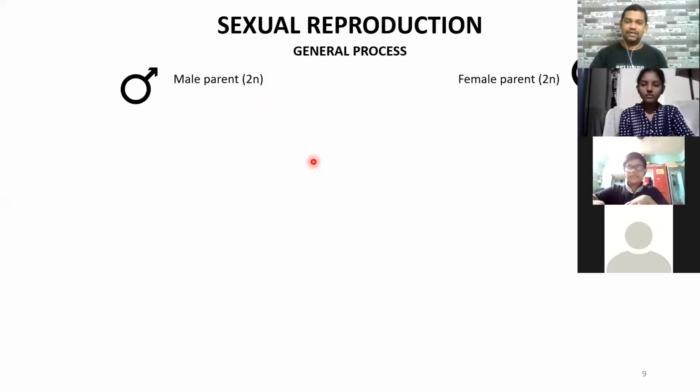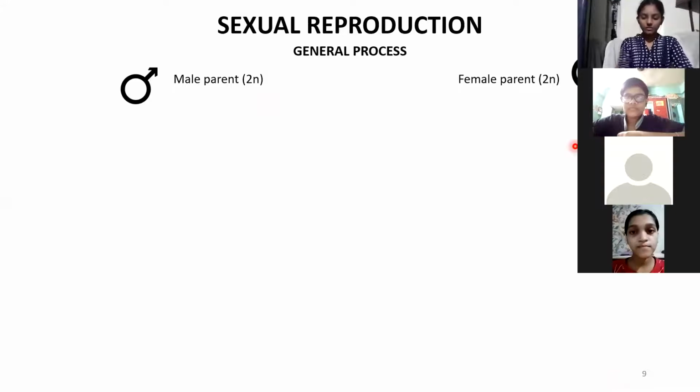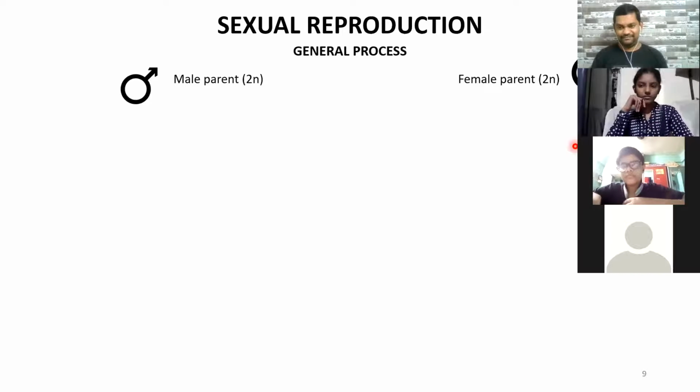Now, how do we designate which parent is male and which is female? On what basis do we say this for any organism? Is there any condition for that? Think about this question.